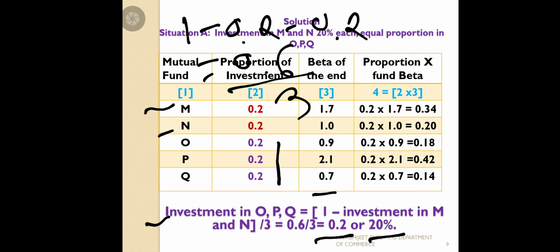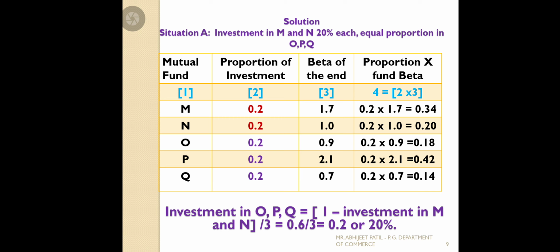We get the conversion, 60 means 0.6 divided by 3 will get 0.2, meaning 20% also comes as a part of your total investment, that is 0.2, 0.2, 0.2. See whether we have distributed equally or not. We take the total: 0.2 plus 0.2 plus 0.2 plus 0.2 plus 0.2 will come equal to 1. So the investment proportion will come to 1 crore.